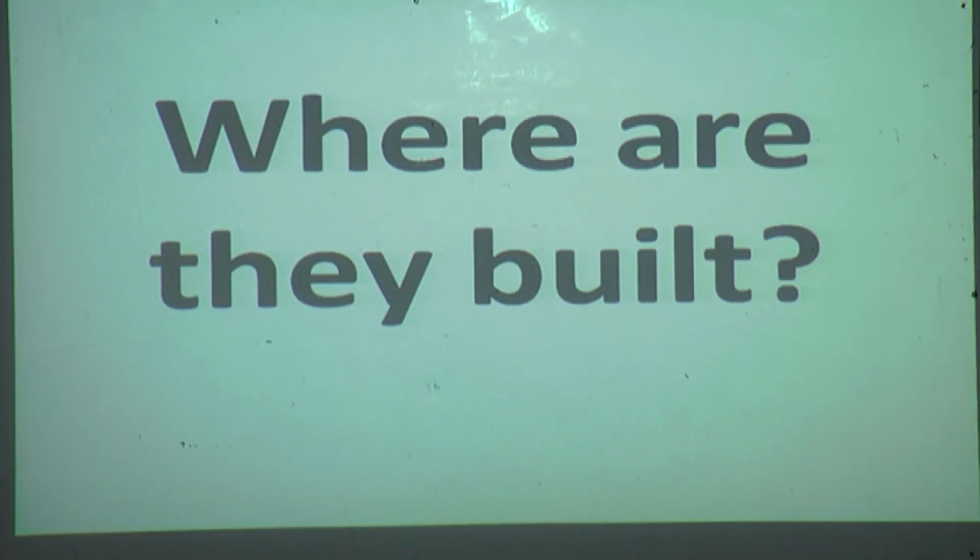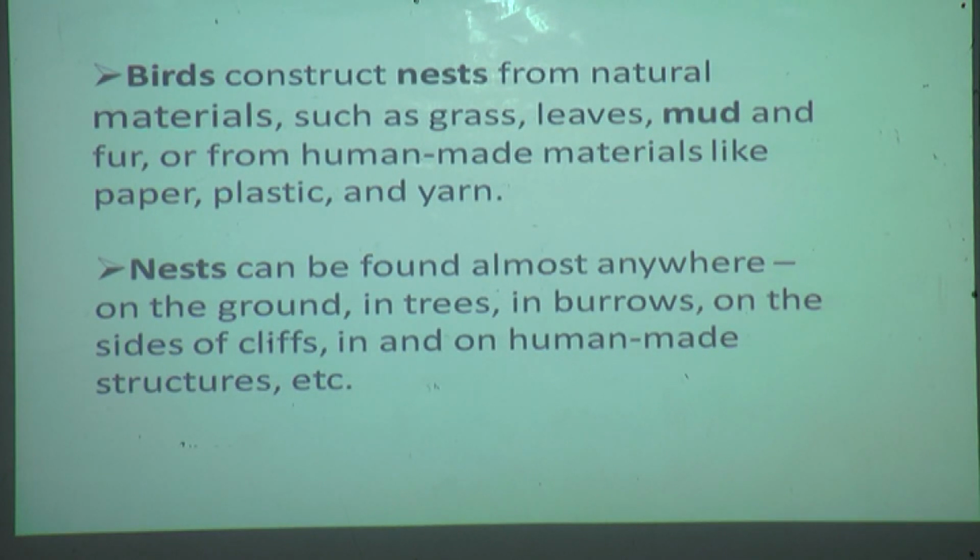Now tell me, where is this nest built? You have seen the nest, but where do they build this nest? And what material will they use to build the nest?